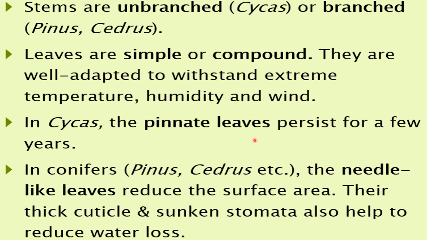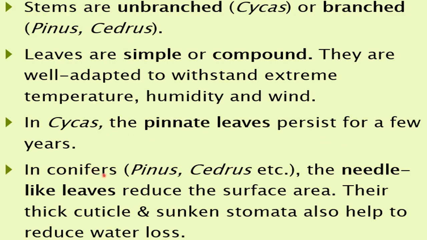In cycas, the pinnate leaves persist for a few years. So in the cycas, this is another type of leaf, the pinnate leaf, which is a type of compound leaf. In compound leaves there are different types, and one of those is the pinnate leaf. So you can say the cycas leaf is a compound leaf, and which type of compound leaf is found here? Pinnate leaf. About pinnate leaves you will also study in chapter 5. So here in the cycas, this pinnate leaf persists for a few years.